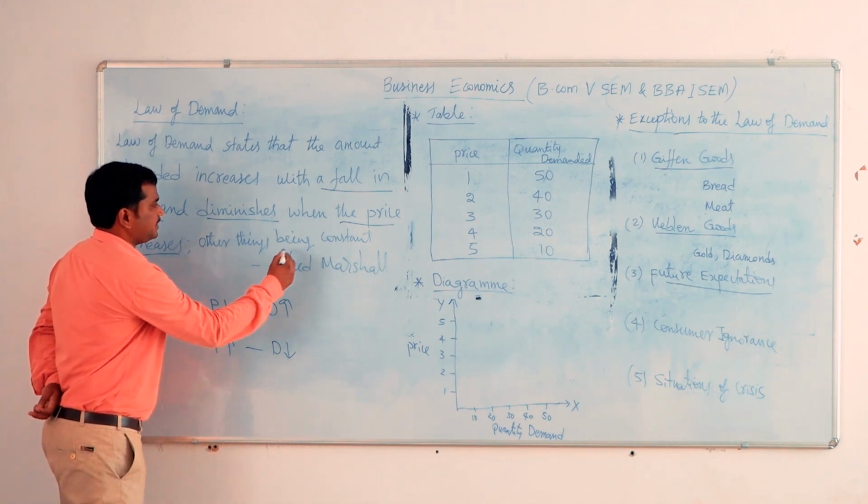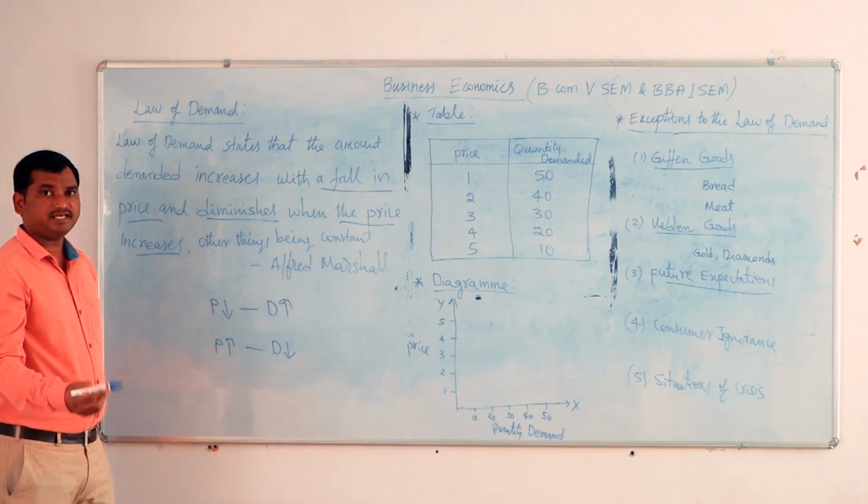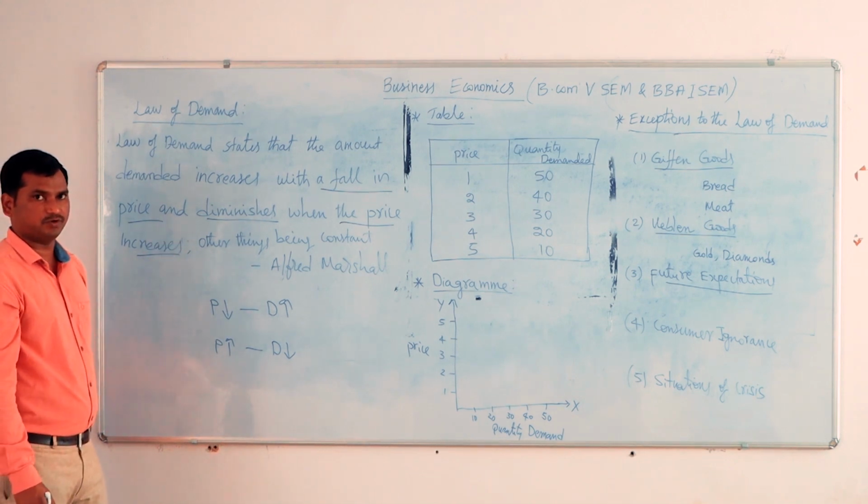This holds when other things are constant. There are various factors that determine the demand for a product.